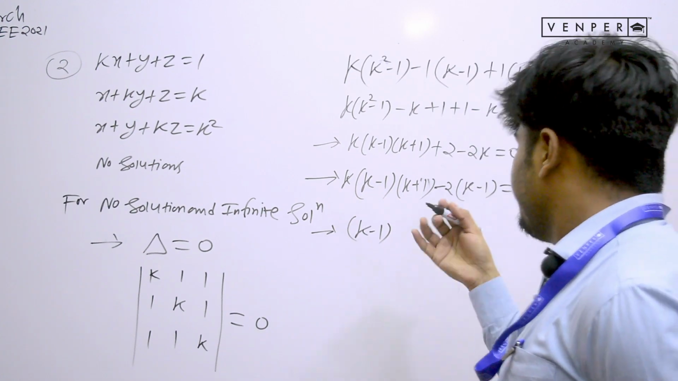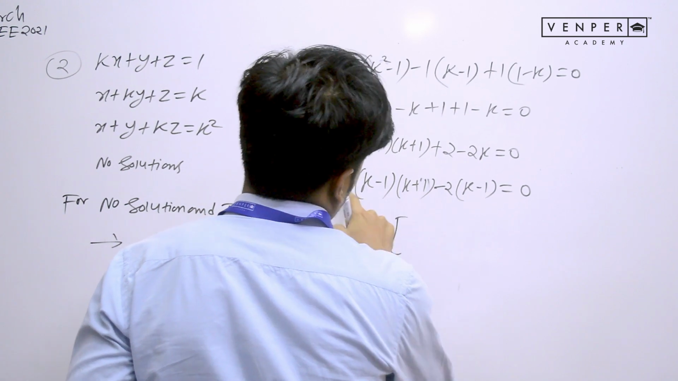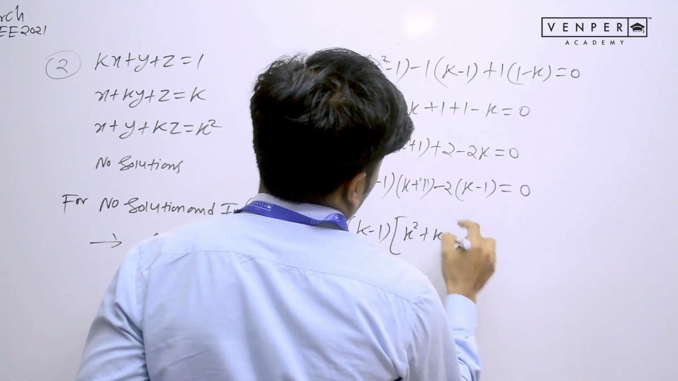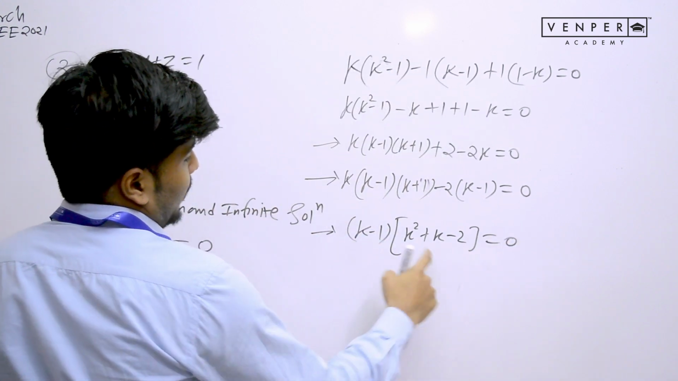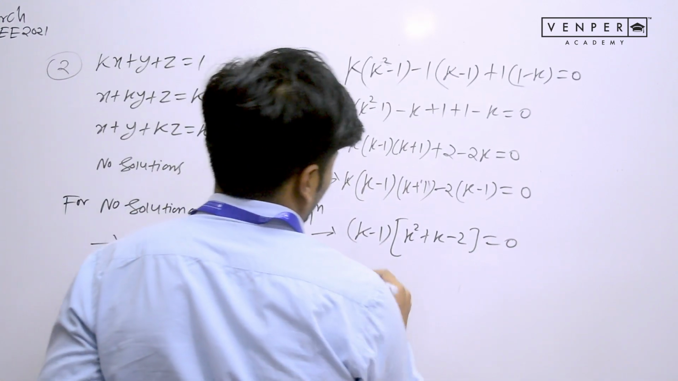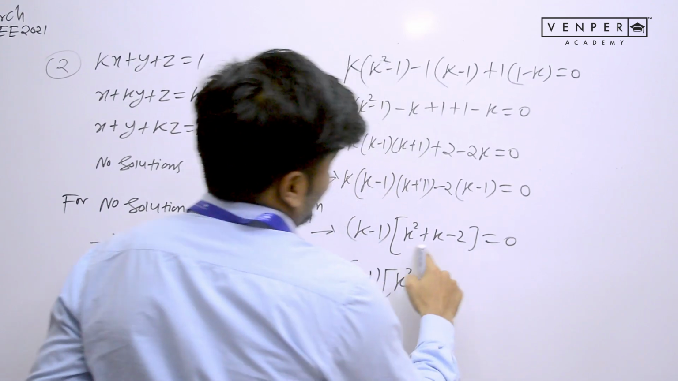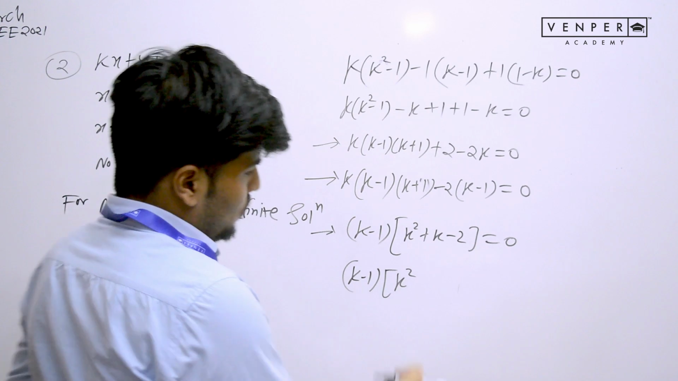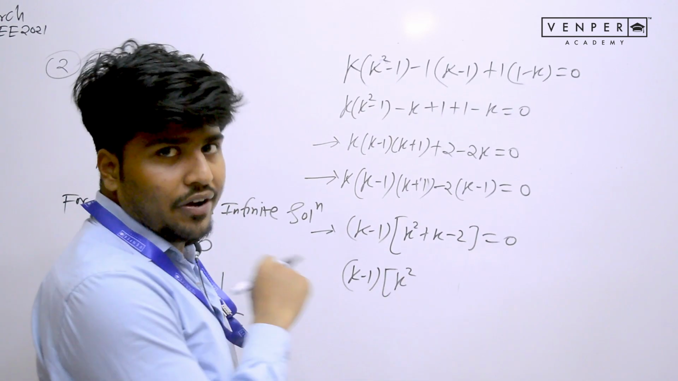So let's discuss. K minus 1 has been taken common. If you take k minus 1 as common, you will have k into k square plus k minus 2, which is a quadratic equation. Can you factorize this quadratic equation? Of course we can. How? K minus 1 as it is, k square. Now the factorization of this, directly you can write the factors, but I'm not doing that because I want everybody to understand how to factorize this one.